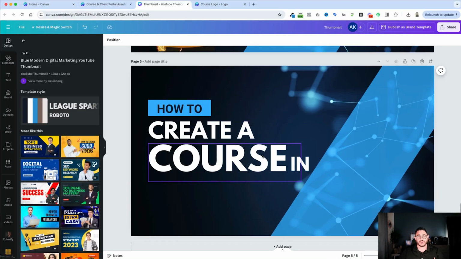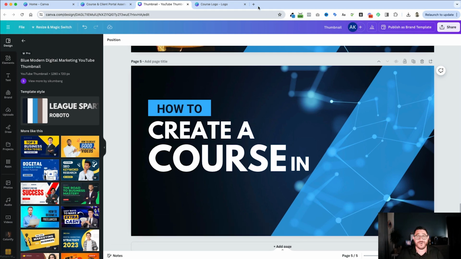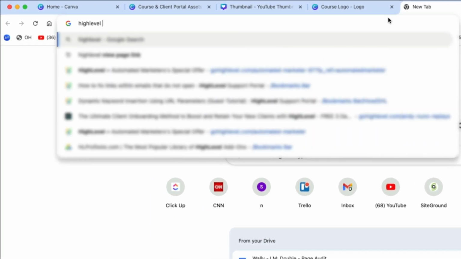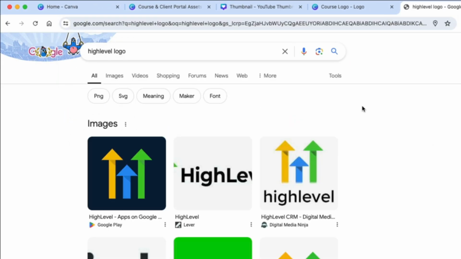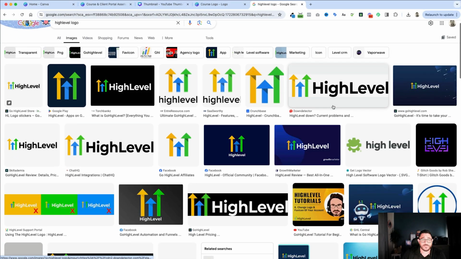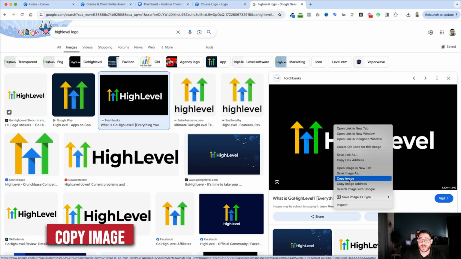And then, because I'm creating something for a specific course that I'm creating for HighLevel, I'll get the logo for HighLevel. And it's really easy to get the logo. This is for anything that you're teaching. You would just go to Google and type in HighLevel logo, which sometimes will not give you what you're looking for. In this case, it did. I'll go to images and find the logo I'm looking for. In this case, I'm going to choose the black one here. Right click, and I'll copy the image.